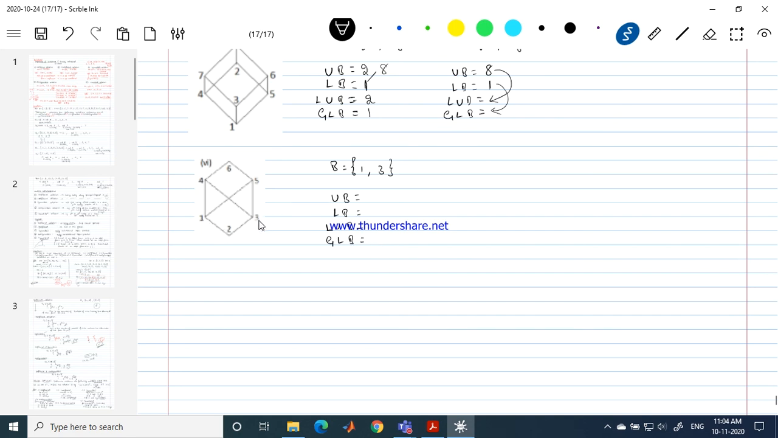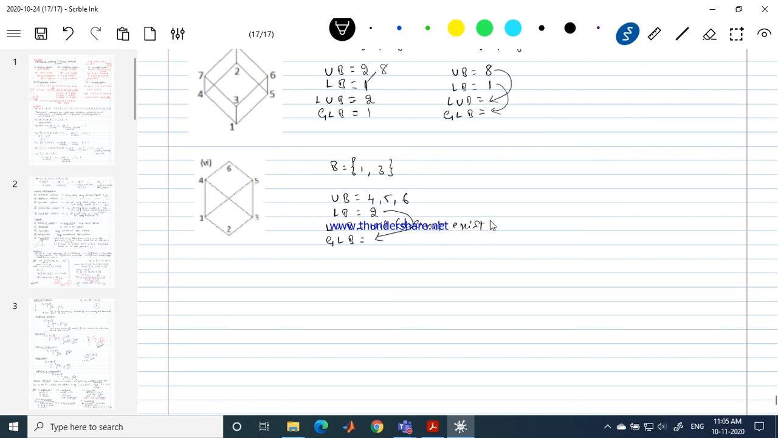1 and 3. So 1, 2, 3, 4, 5, 6. Very good. From 1 and 3 we can reach 4 as well as 5 and 6. So 4, 5, 6 are the upper bounds. Lower bounds? Very good. Which is the least upper bound? Very good. Nil. It does not exist.